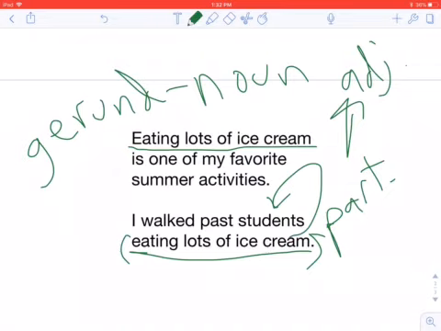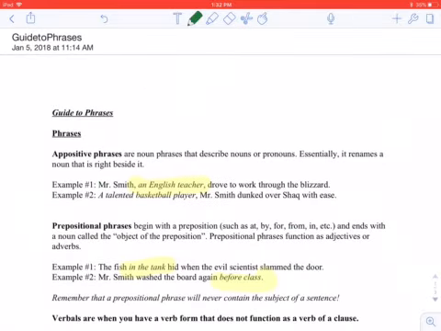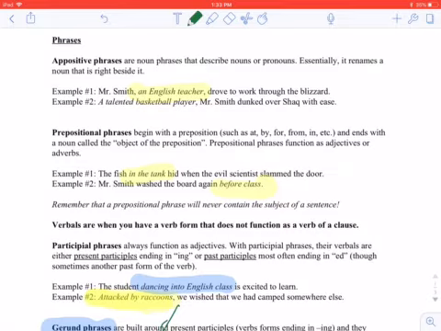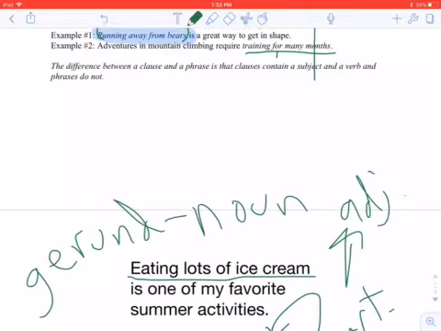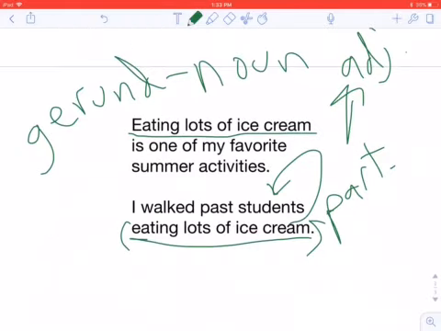That's really only going to come into play when we see those -ing phrases. Everything else, we have some easy ways to figure it out. Again, appositives are right next to a noun that they're renaming, and they are a noun phrase. There's no verbal presence in the appositive phrases. Prepositional phrases, we try to recognize the preposition and see what it's doing in the sentence. If we have past tense, we know it's a participial phrase, but when we run into that -ing, the present tense verbal, then we have to figure out what role it's playing in the sentence.